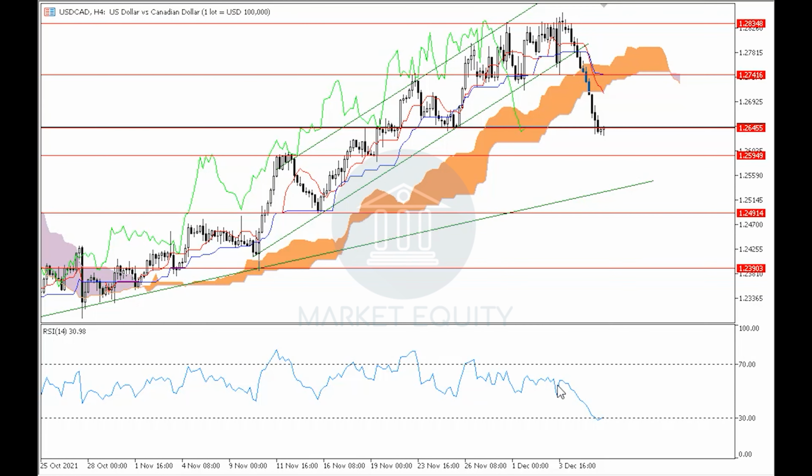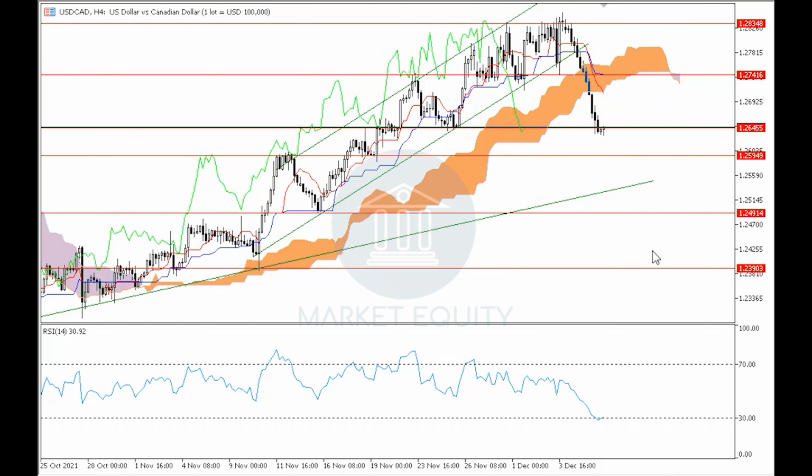If we notice the RSI indicator in the 4-hour time frame, then we can see that it has started to rebound upwards off of around level 30 from inside the oversold area, which supports the probability of rebounding upwards off of around the current levels in order to return to the uptrend. That was it for the US dollar versus the Canadian dollar.